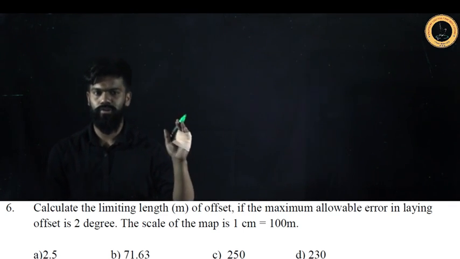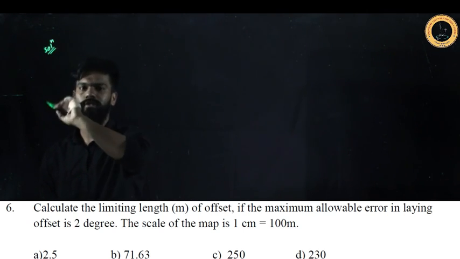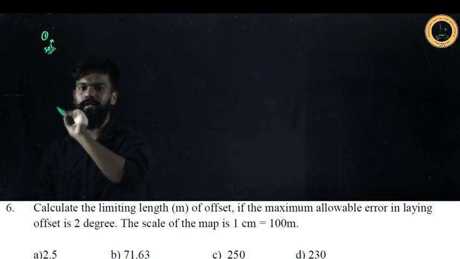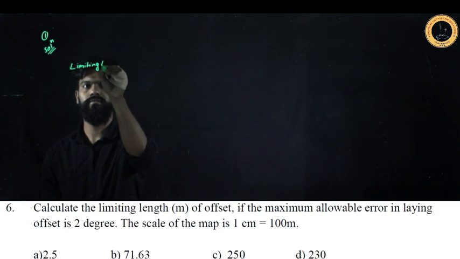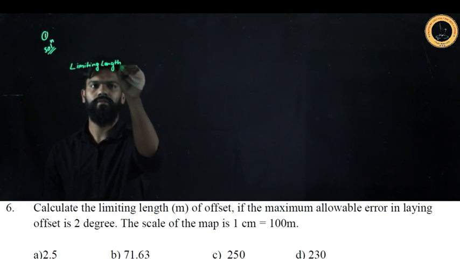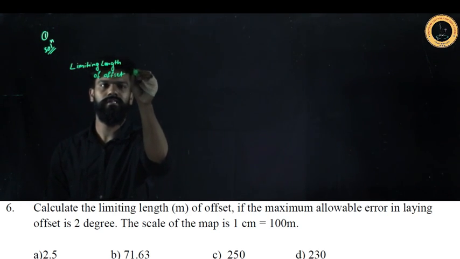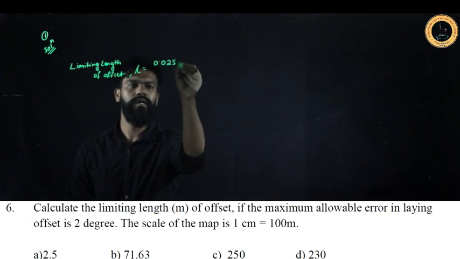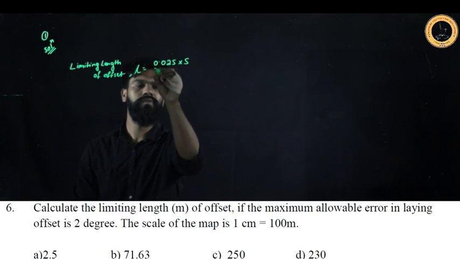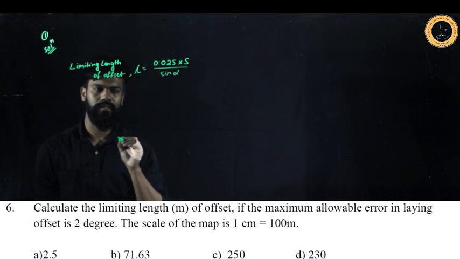So in order to solve this question, I can write the formula for solving this one. The formula for finding the limiting length of offset is given as L is equal to 0.025 into S divided by sine of alpha. This is the formula for calculating the limiting length.